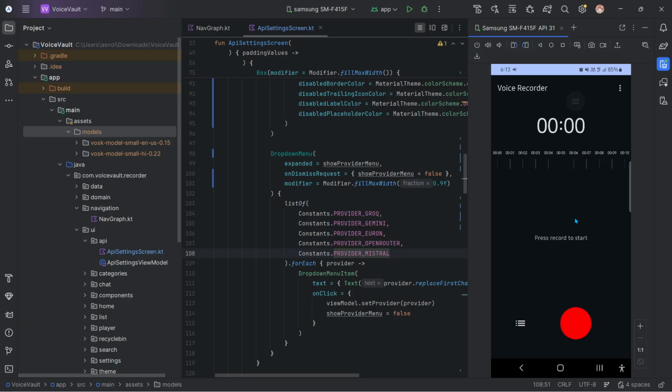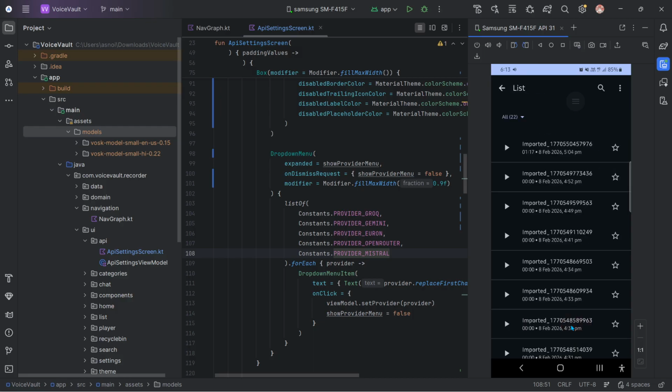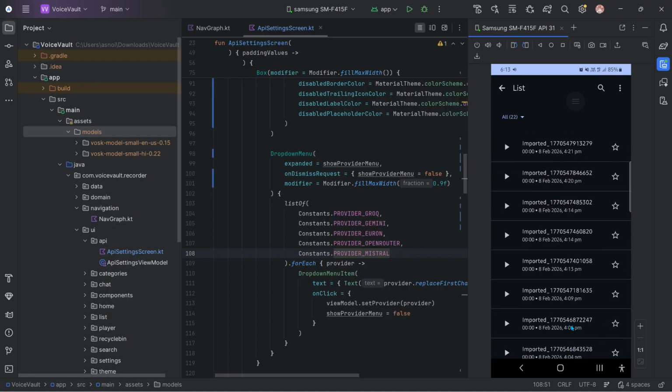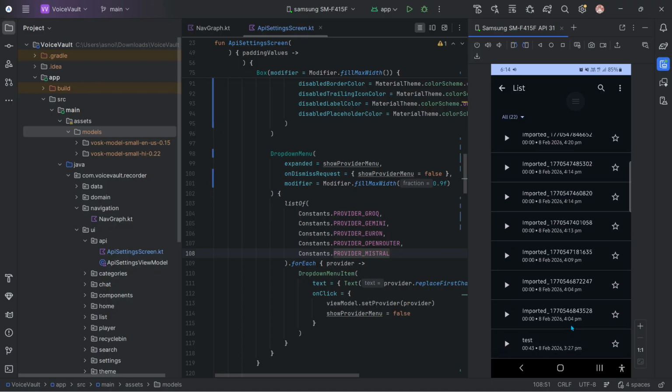We have this three dot button at the top. We have this list button. We have this red button for recording audio. If you press on this, it will record audio. Let's go on this one, and this is all the audio, as you can see. I have imported some, and I have also recorded this one, test one, in this app only.